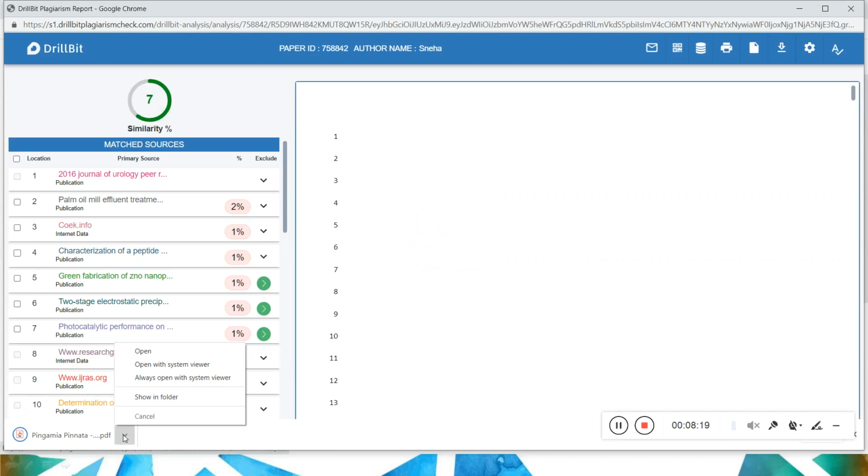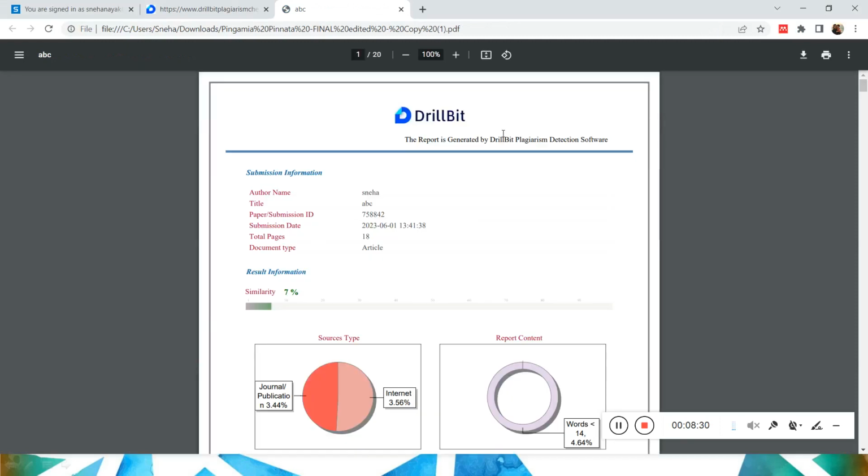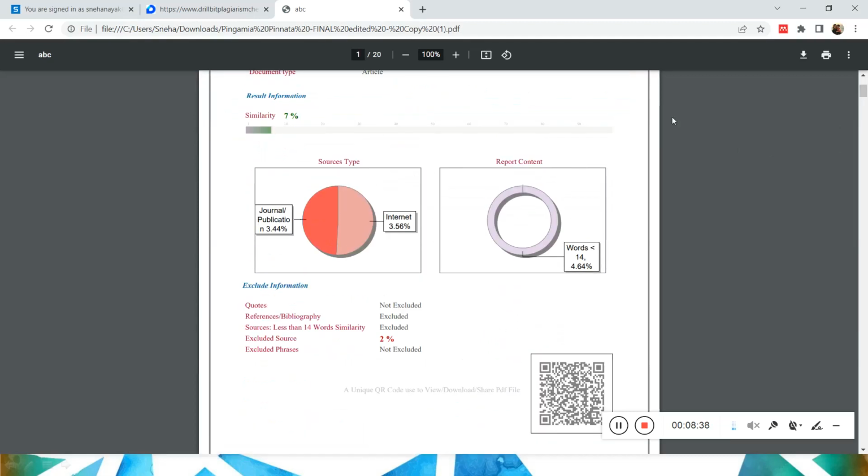So you can see my paper is downloaded here now. I just open it. You can see this is the report that is generated by Drillbit. You can see the author name, title and all those details. And you can see the similarity is 7% now. It tells you how much is from internet, how much is from journal publication. And now you can see this, right? I showed you this in the PPT. So excluded, not excluded, and excluded sources is 2%. It tells you that you have done some exclusion, and definitely that should be your self work.